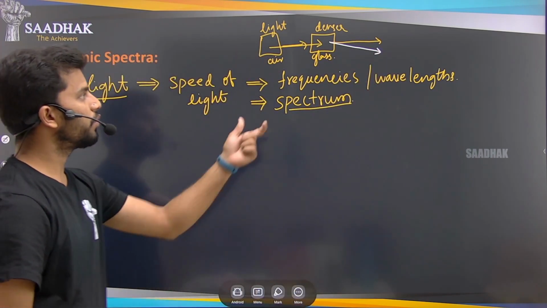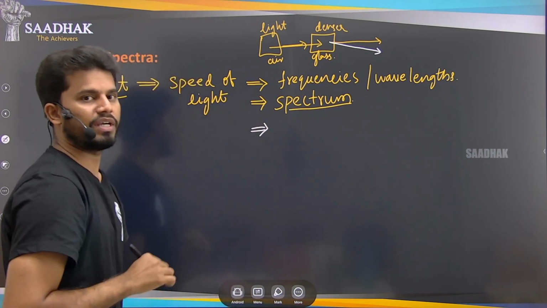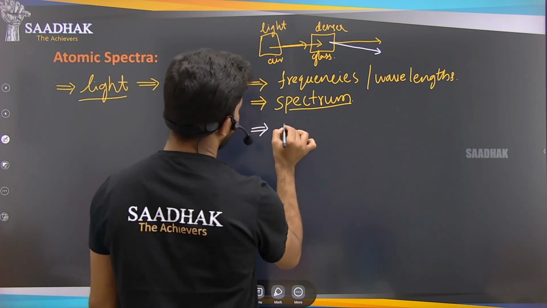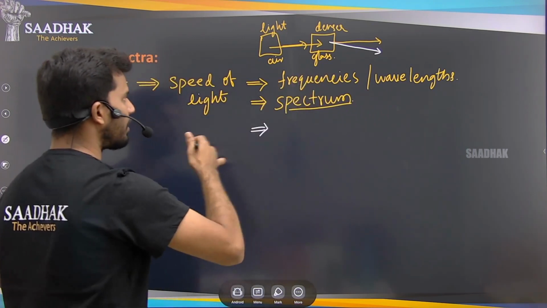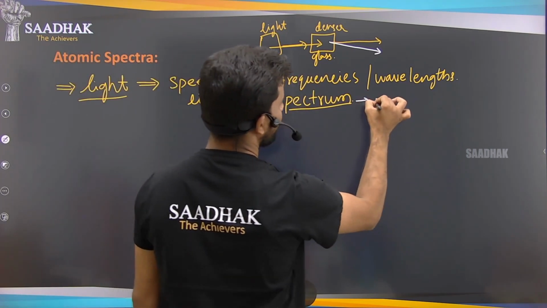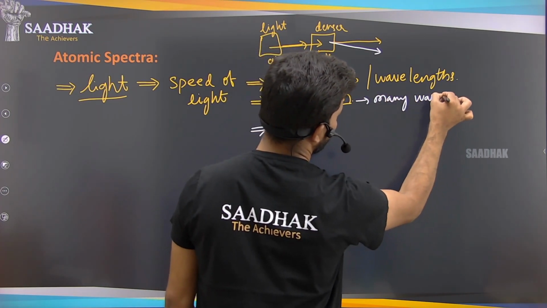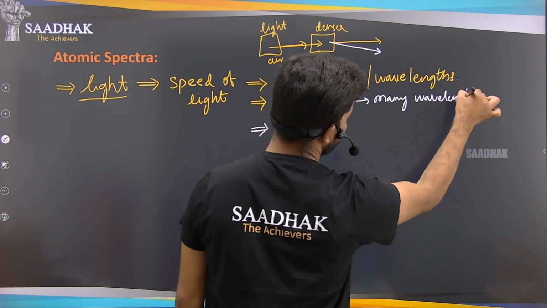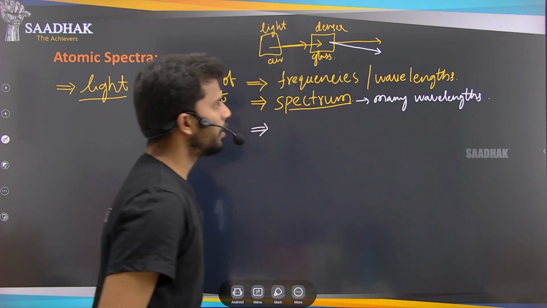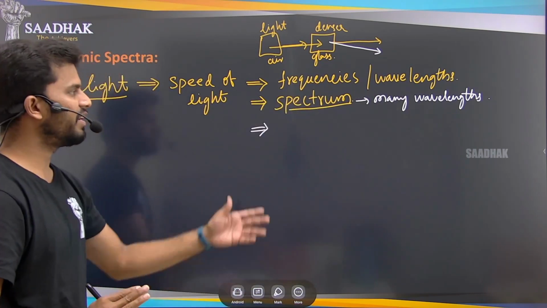So that deviation depends on two important things. In the spectrum we learned that there are many wavelengths, and we have the values of those wavelengths also, which we discussed in the third lecture.